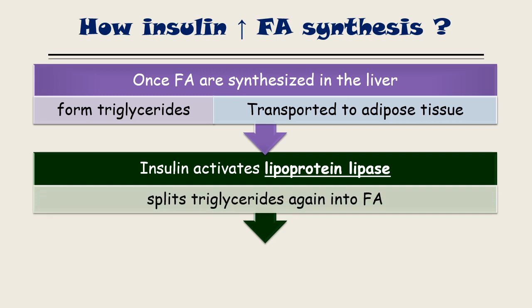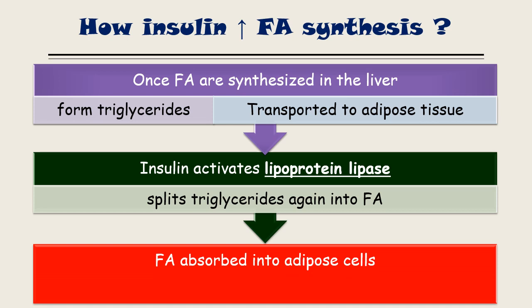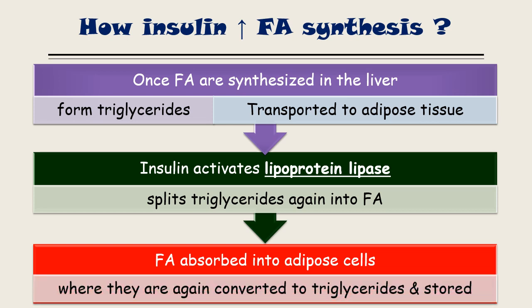After the splitting, this fatty acid is absorbed into the adipose cell. Inside the adipose cell, the fatty acid will bind with the glycerol made inside this cell and be converted into triglyceride again, and the fatty acid will be stored in the form of triglyceride in the adipose cell.